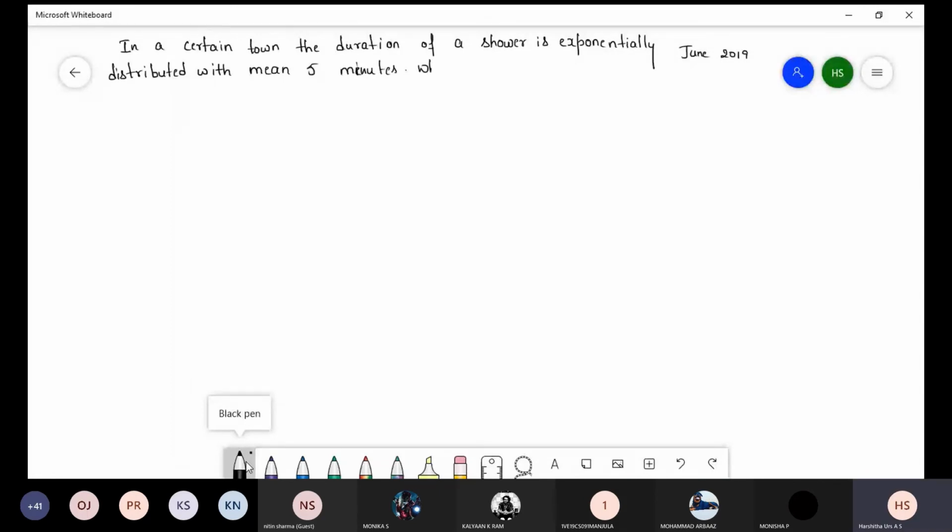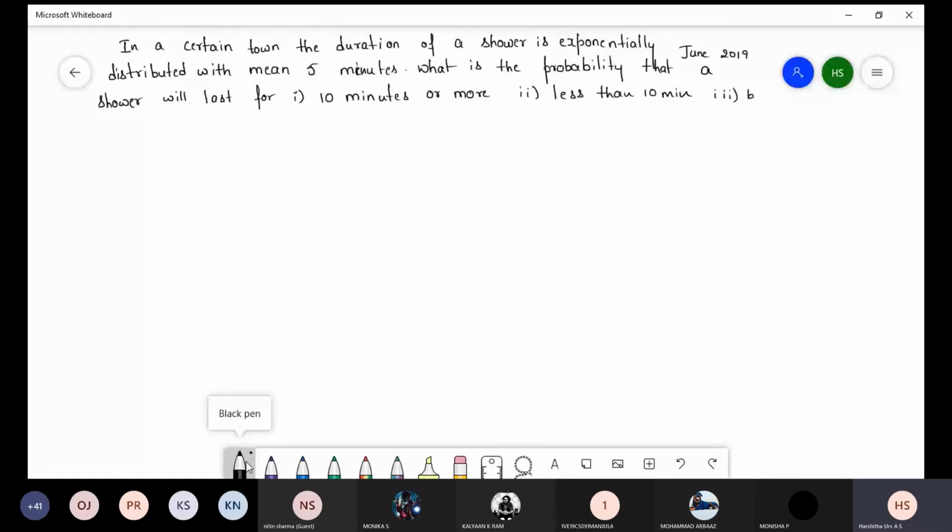What is the probability that a shower will last for: first one, 10 minutes or more; second one, less than 10 minutes; third one, between 10 and 12 minutes.